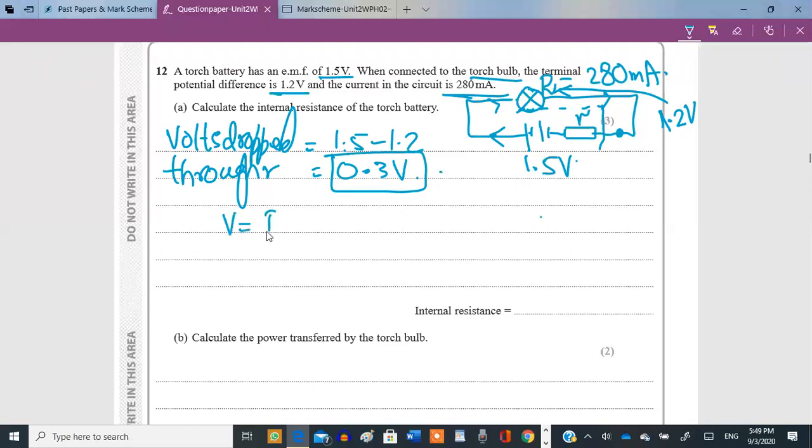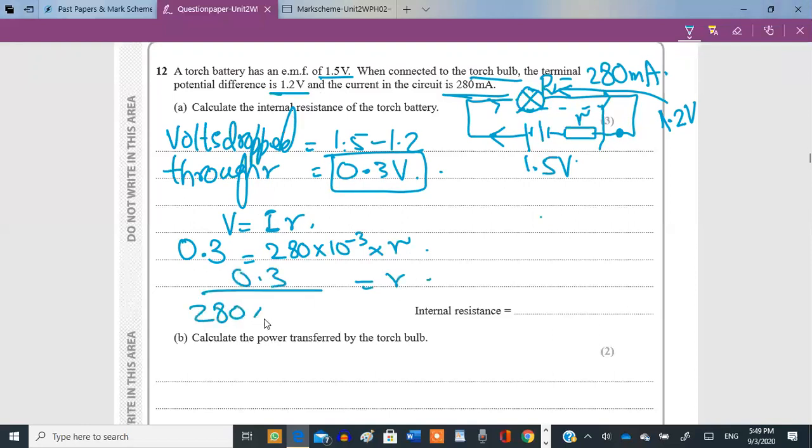Can we use the formula V equals IR to calculate the internal resistance? We know the voltage across the internal resistance, and we know the current flowing through it is 280 milliamperes. The voltage is 0.3, the current is 280 milli, milli means 10 raised to the power minus 3, multiplied by R. And the value of R turns out to be 0.3 divided by 280 times 10 raised to the power of minus 3. And so R turns out to be 1.07 or 1.1 ohms.